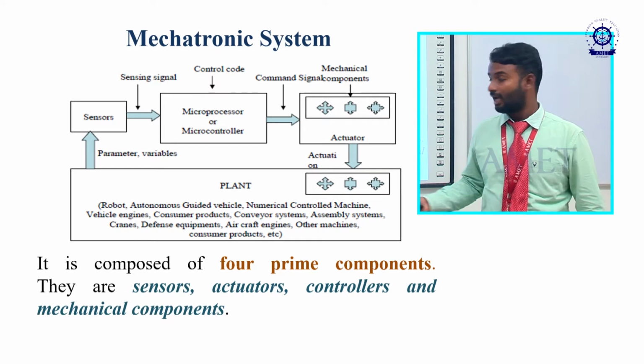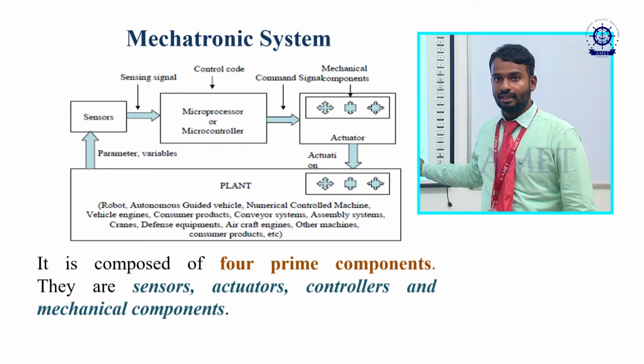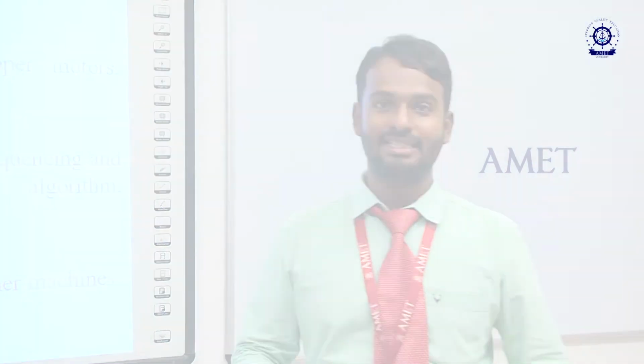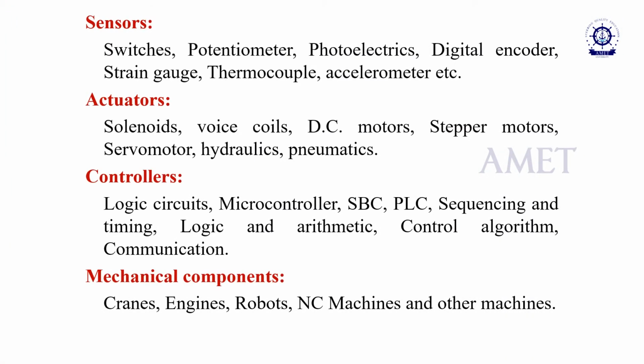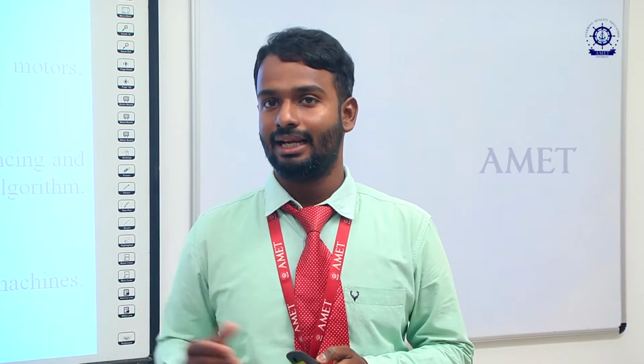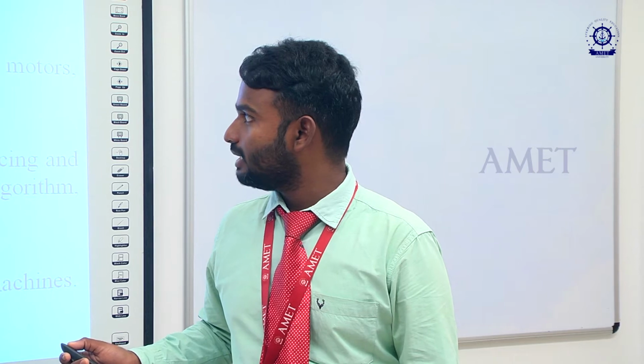This system has the 4 main components: sensors, actuators, controllers, followed by the mechanical components. A sensor is a device that can measure a parameter. A sensor is a device that can convert any sort of physical parameter into electrical output, by which I can give the input in the form of sensors.